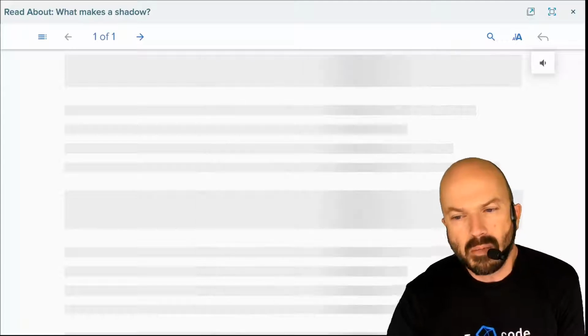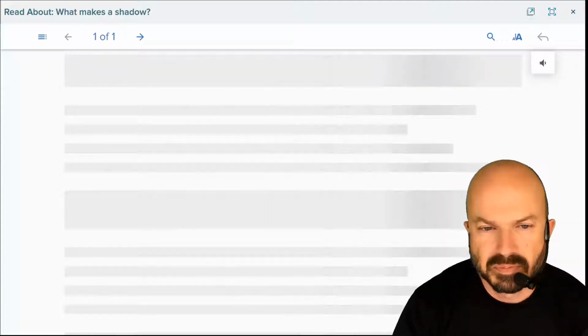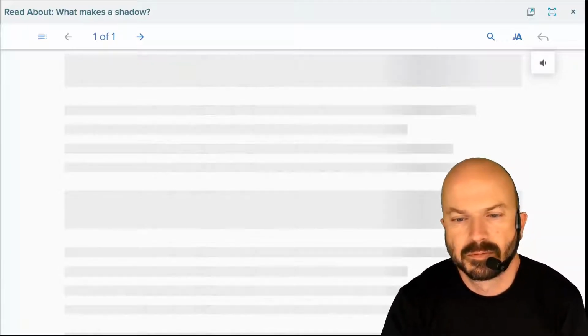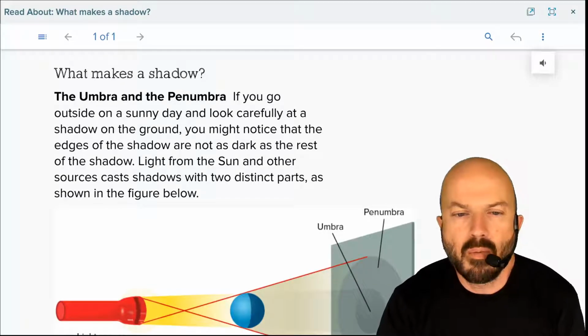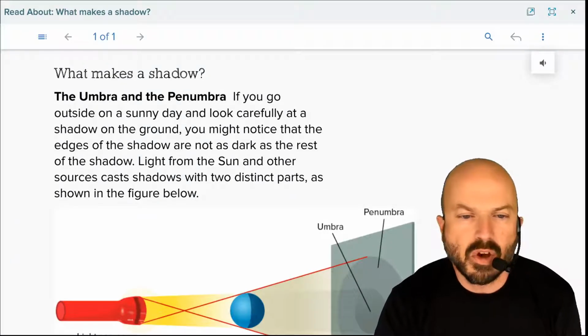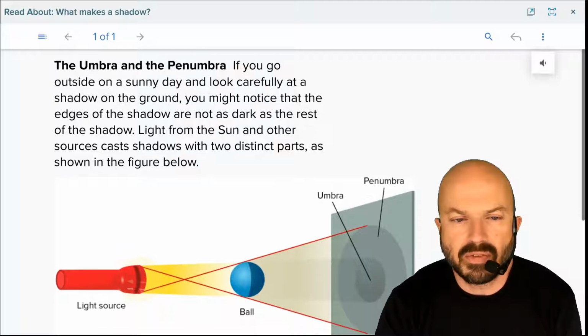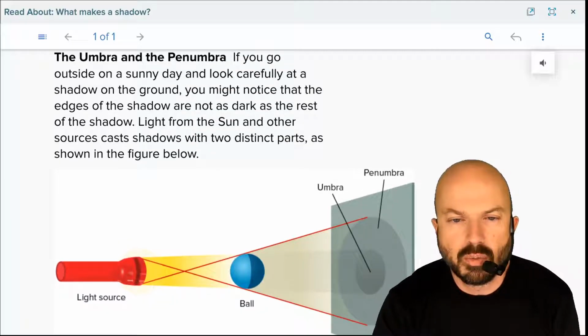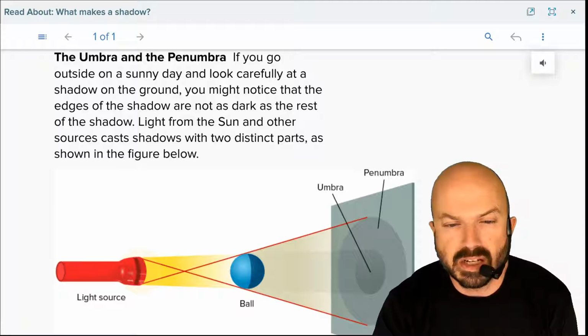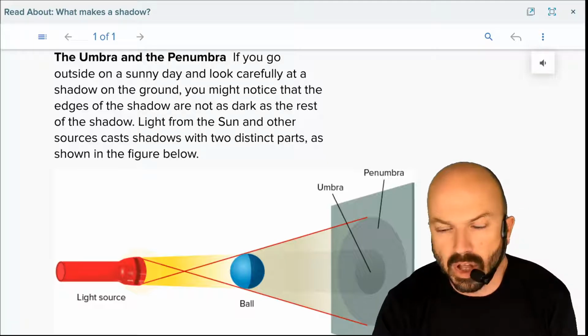So, what makes a shadow? The umbra and the penumbra. If you go outside on a sunny day and look carefully at a shadow on the ground, you may notice that the edges of the shadow are not as dark as the rest of the shadow. Light from the sun and other light sources cast shadows in two distinct parts, as shown in the figure below.